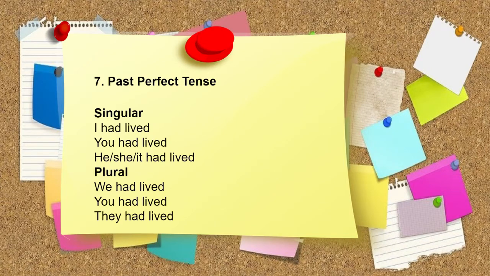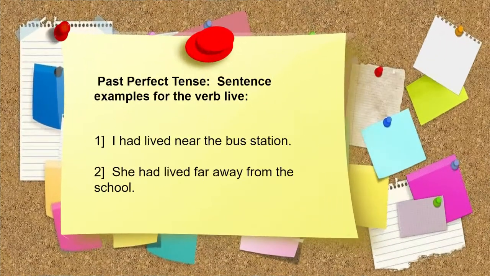Past perfect tense. I had lived. You had lived. He, she, it had lived. We had lived. You had lived. They had lived. Past perfect tense sentence examples for the verb live. I had lived near the bus station. She had lived far away from the school.